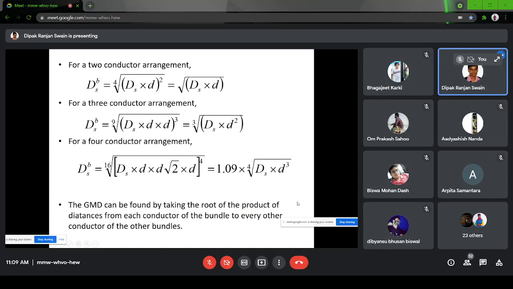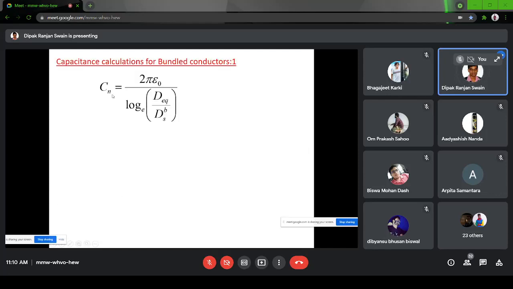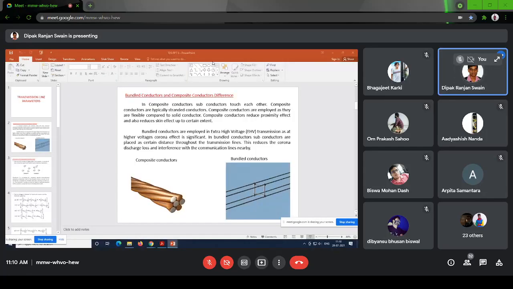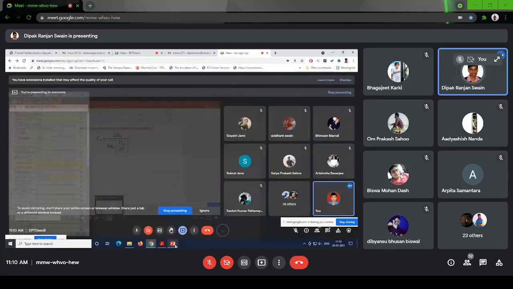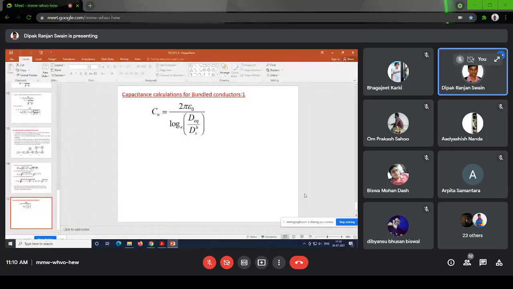Once you have the Ds value, then you can calculate using this. This is for the capacitance I have shown. Similarly, you can also calculate it for the inductance. In the capacitance also, you can use the same value. So this is how you will calculate for different values of inductance and capacitance. Accordingly, you solve different problems from the book. As I have told, I have given you one book. You can have many different types of books and different types of problems. So if you are not able to find problems in that particular book, you try other books.